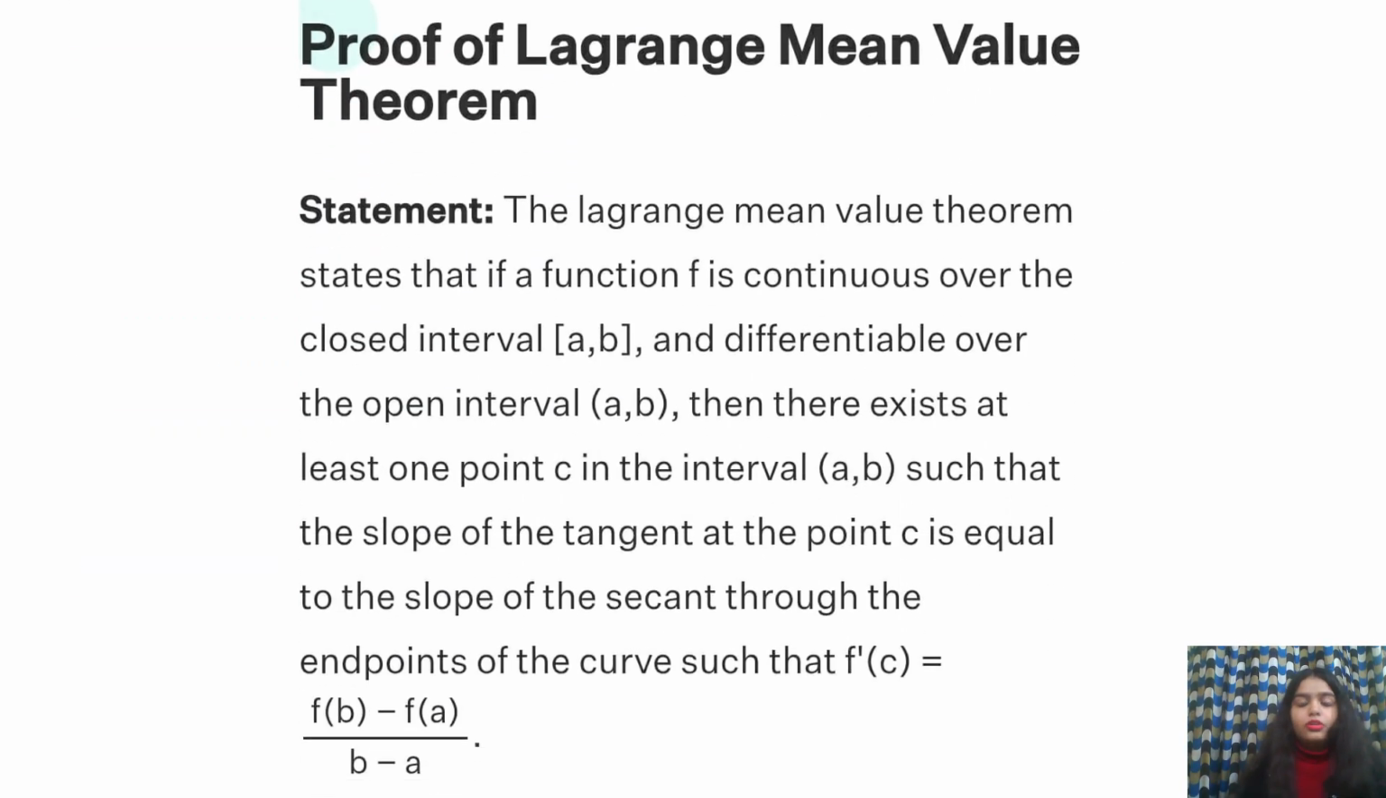Okay, so here is exactly the statement. Lagrange's mean value theorem states that if a function f(x) is continuous in the closed interval, you need to remember this, that it is continuous in the closed interval [a, b], and it is differentiable in the open interval, clear? Then there is a point c such that the slope of the tangent at that point c is equal to the slope of the secant through the endpoints of that curve.